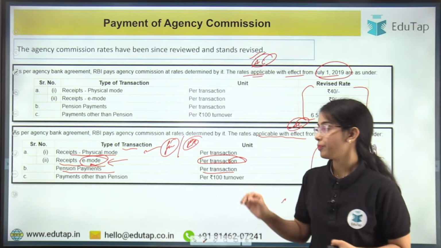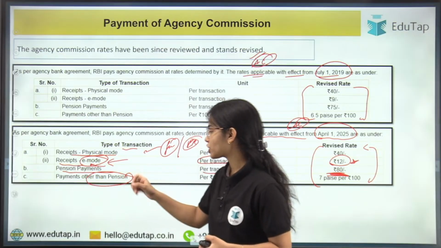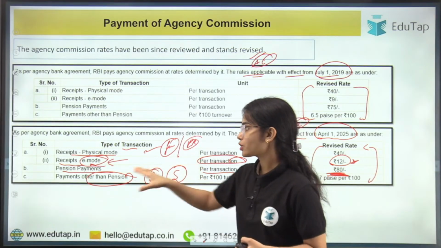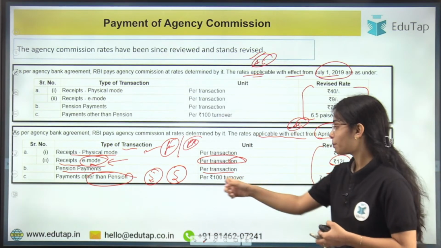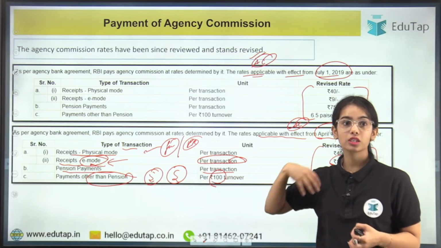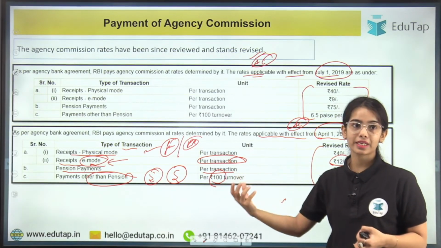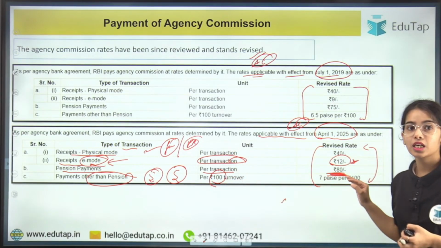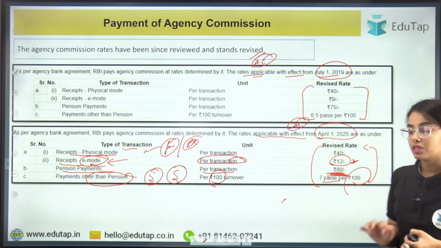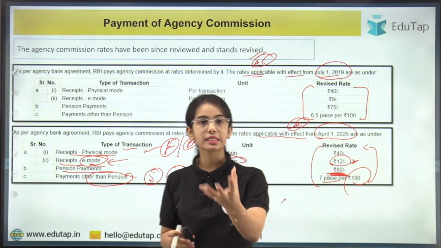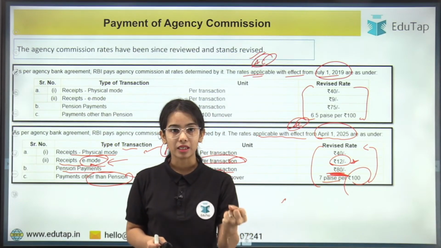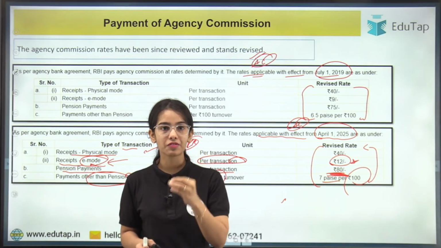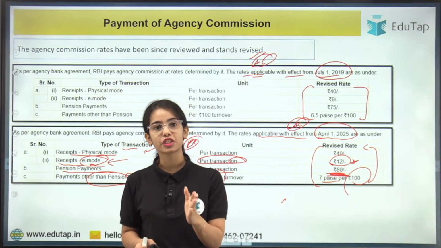as the agency commission. In the case of payments other than pension, let's say the payments being made for scholarship, or for subsidies. Okay, so for payments other than pension, per rupees 100 that is given for the subsidies, for the scholarship, for the salary and such payments other than pension, whatever payment the bank is giving, per 100 rupees they will be getting 7 paise. Got it? This is the idea. So if the bank is receiving the money in the physical form, per transaction the bank will get rupees 40. If the bank is receiving the money in the electronic form, per transaction the bank will get rupees 12.